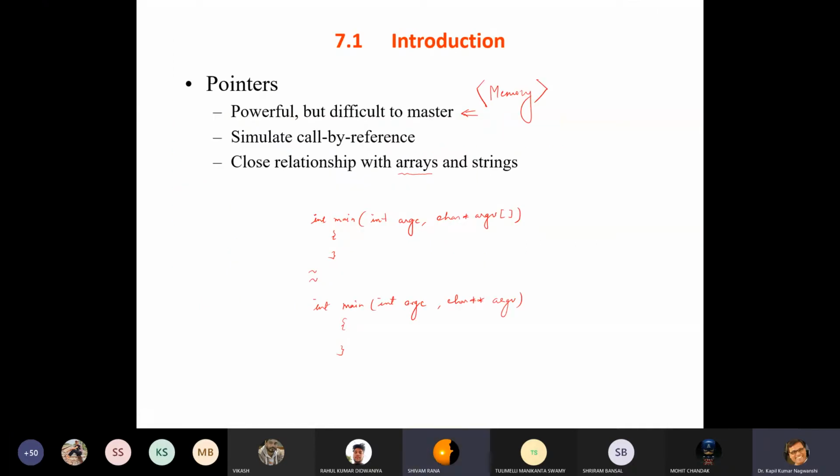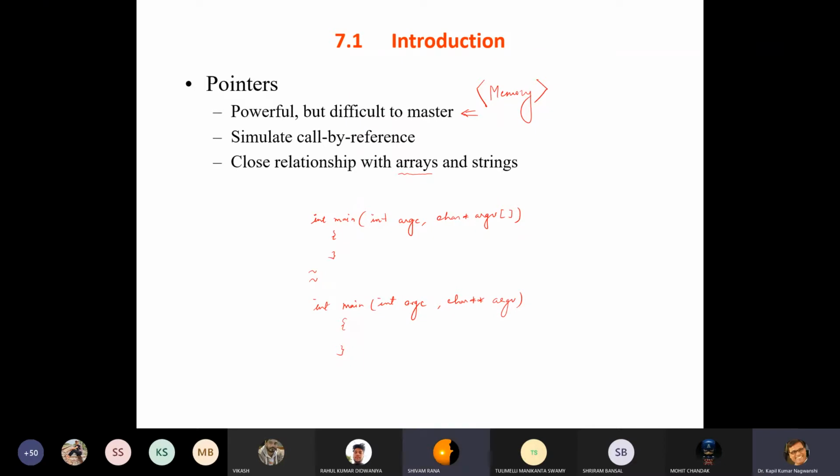Pointer is very powerful but difficult to master. It requires a lot of things. Pointer is directly associated with memory, so that's why how you refer to a particular memory location is very important.